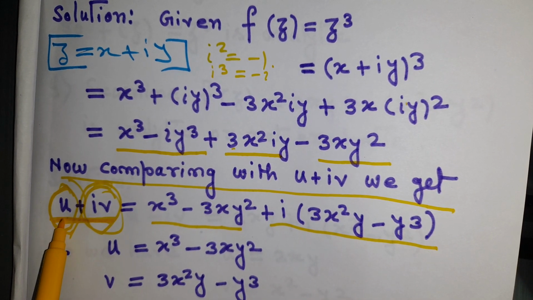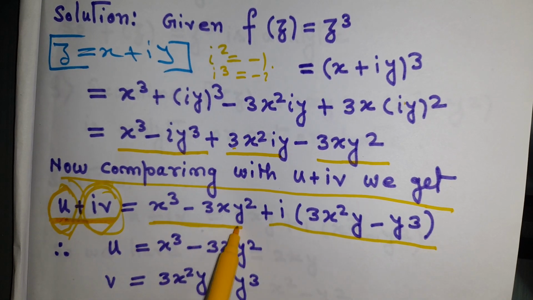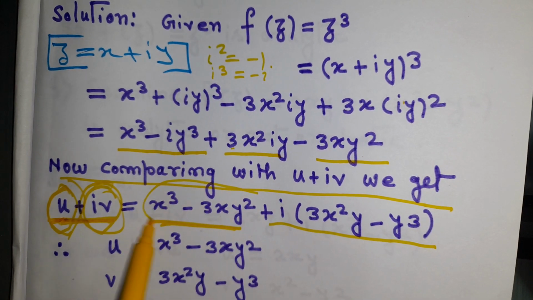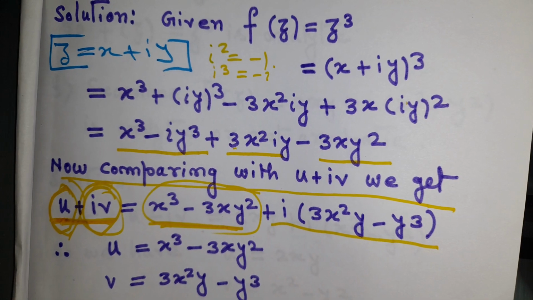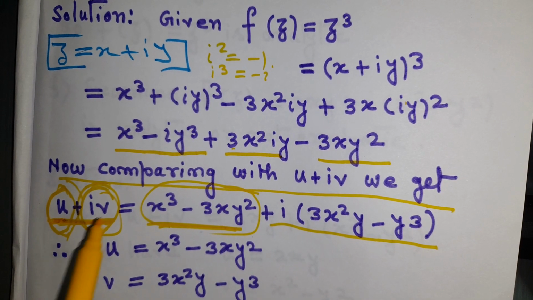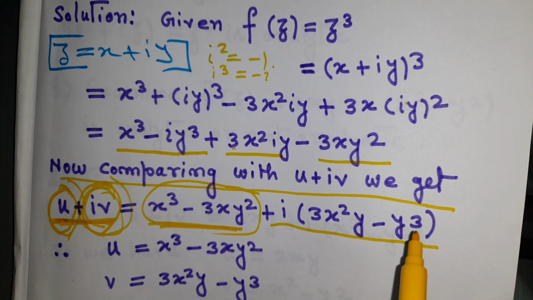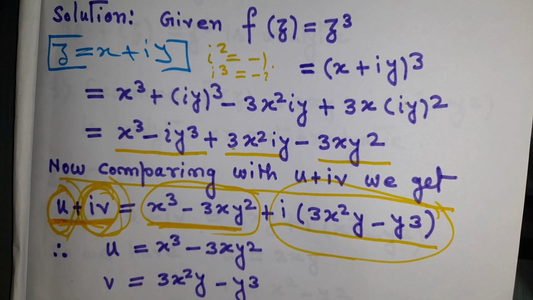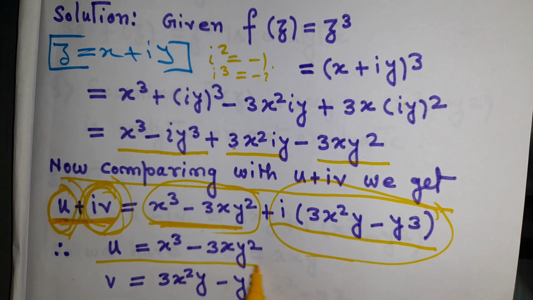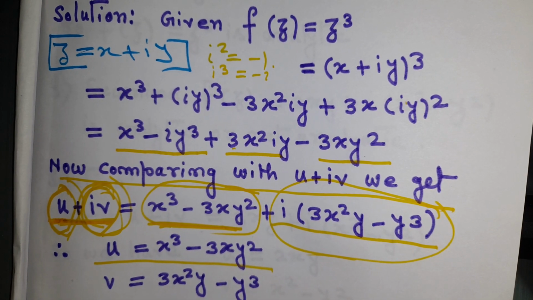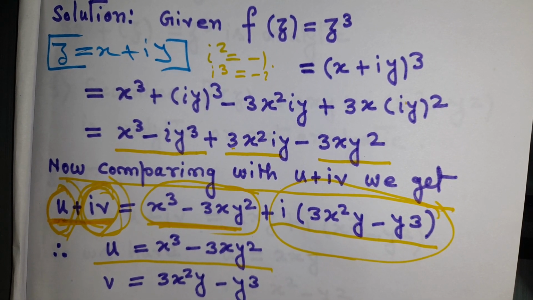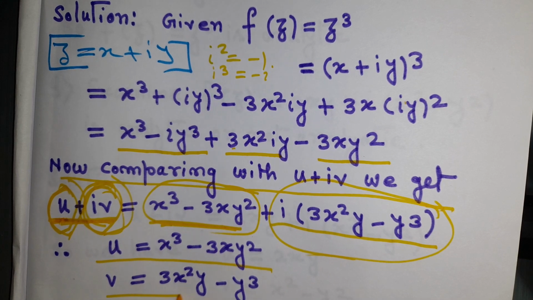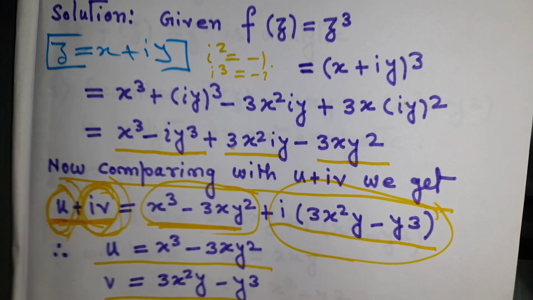We can say the real part u will be equal to x cube minus 3xy square, and the imaginary part iv will be equal to i(3x square y minus y cube). If we cancel the i, then we will get u equal to x cube minus 3xy square, and v equal to 3x square y minus y cube, correct?